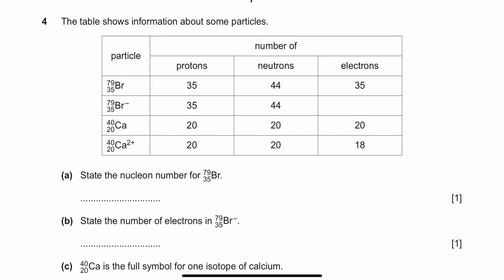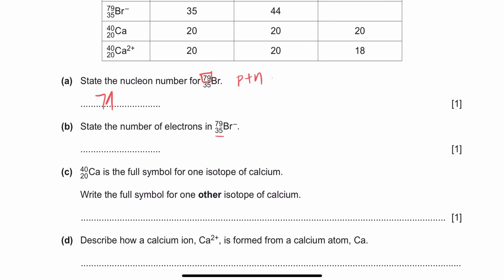Let's just state the nucleon number. Question number 4 is to state the nucleon number. So guys, if you have any questions in between, do stop me and ask, okay? State the nucleon number of bromine. So nucleon number is the total number of protons plus neutrons. That is actually the mass number. It's also known as the nucleon number. That is 79. Then it says state the number of electrons. So you had 35 protons and 35 electrons for a neutral atom, but since it's minus right here, it means that one extra electron has been gained, so now you have 36 electrons.